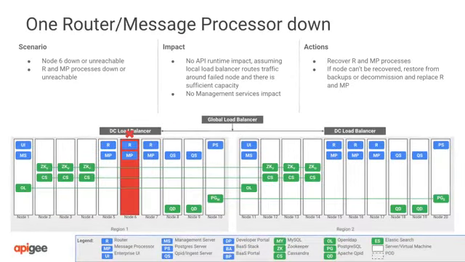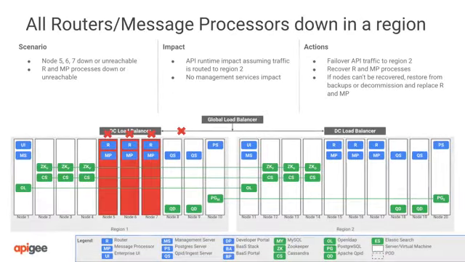Here, a single router and message processor node is down. This will have no functional impact on the region, but it will reduce available gateway capacity somewhat. Your load balancing infrastructure should automatically remove the node from the load balancing pool. To recover, bring the node back online. If the node is lost, restore from backups or install a new node. Note that if you have to install a new node, you will need to clean up existing router and message processor registrations in the management API. This will usually mean removing message processors from any environment with which they are associated, and then deleting the UUIDs for the router and message processor entirely.